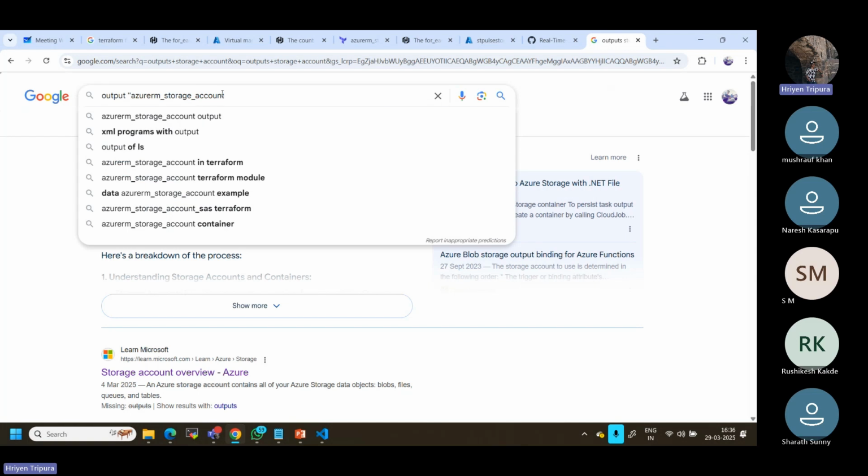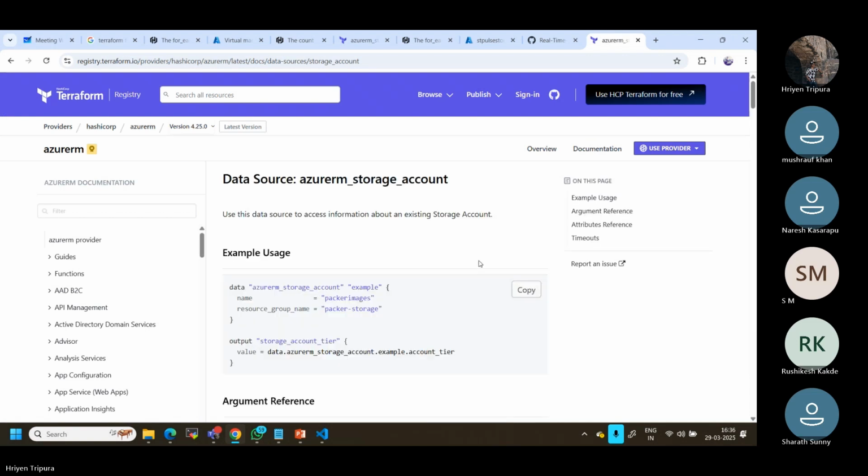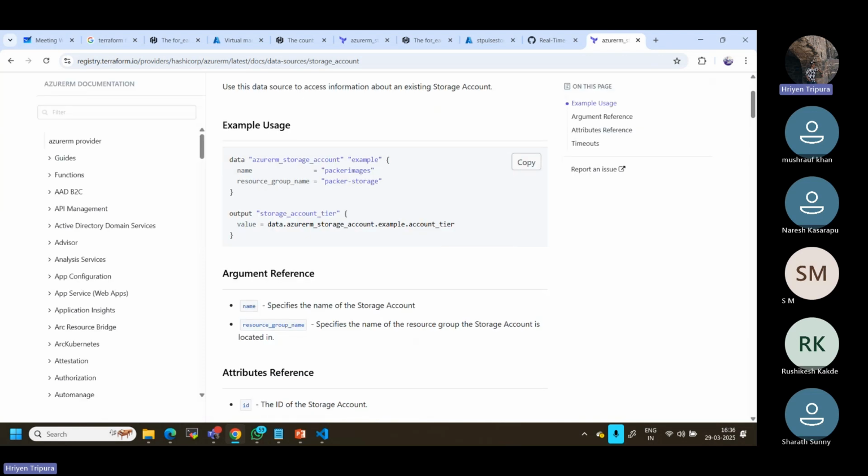That means output storage account is single. This is for the data source, you can ignore it, but while defining this you can get this. Like this we can define.